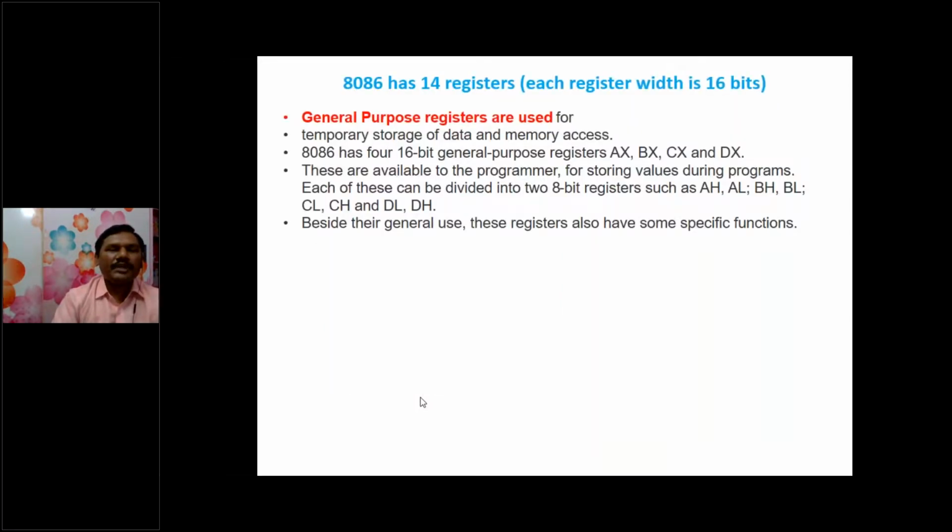Right. So what is the purpose of general purpose registers? They are used for temporary storage of data and memory access. 8086 has 4 general purpose registers, and these are available to the programmer for storing values during programs. Each of these can be divided into two 8-bit registers. Besides their general use, these registers also have some specific functions that we will see here.